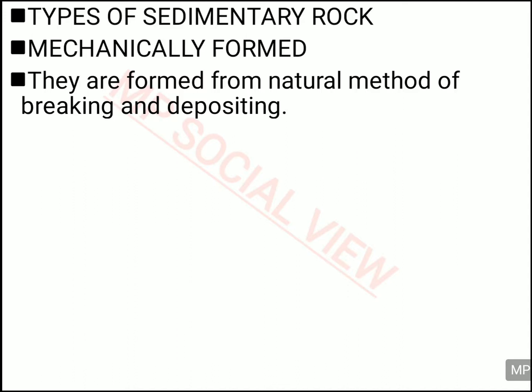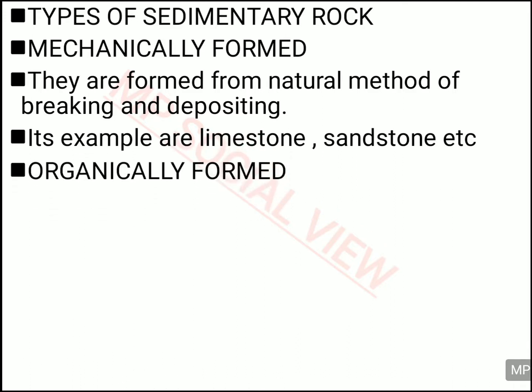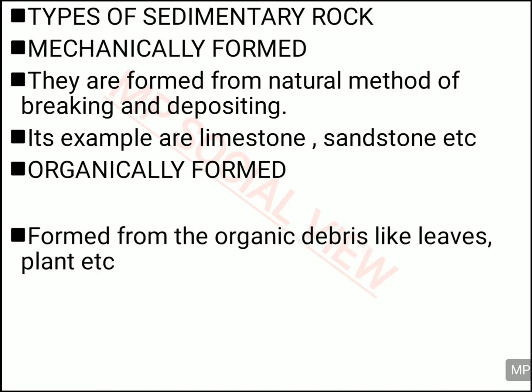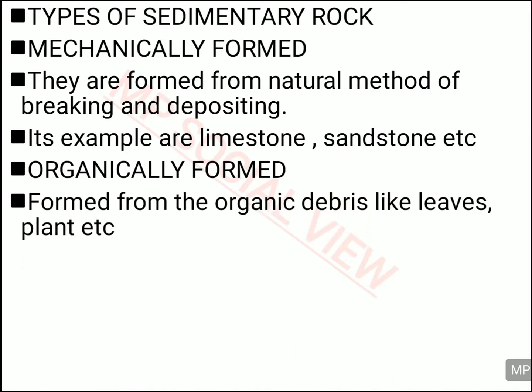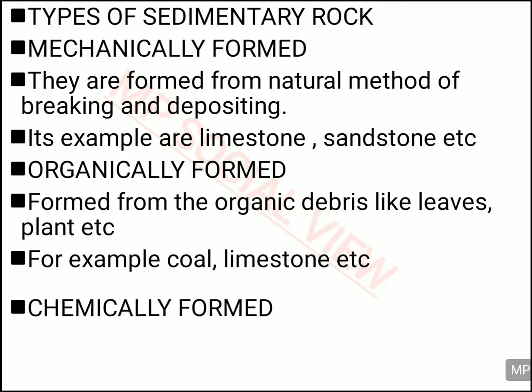So first let's see mechanically formed sedimentary rock. Mostly the sedimentary rocks are formed in a natural way, like an agent is eroding the material, then fragments are carried and deposited and compressed. In this natural way, when the rocks are formed, it is called mechanically formed sedimentary rock. And its example can be limestone and sandstone. You can also have the organically formed sedimentary rock. In this, you have the organic matter in the rocks, like leaves and plants, etc. And its example can be coal, limestone, and others.